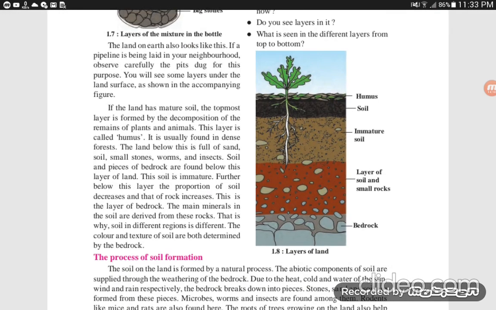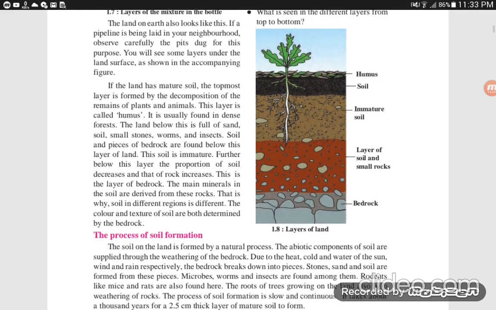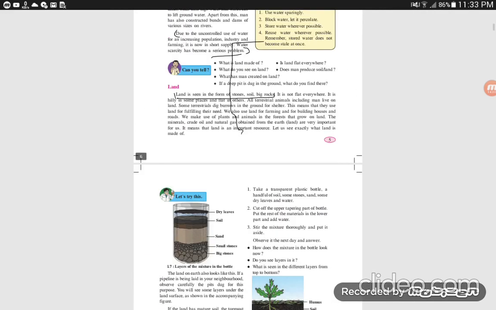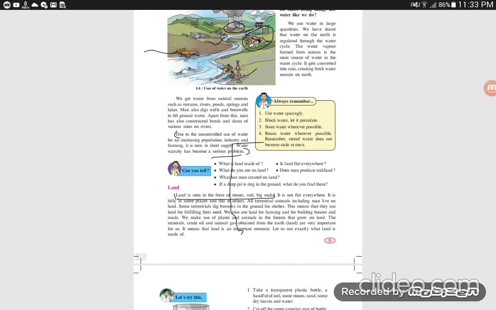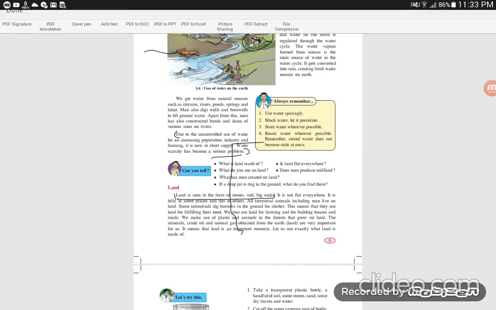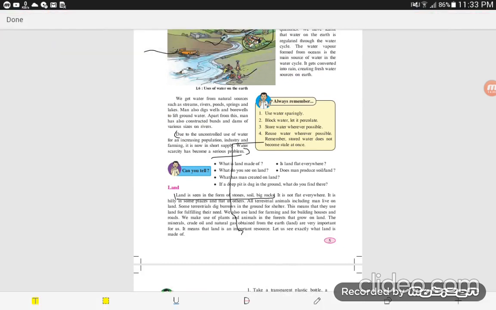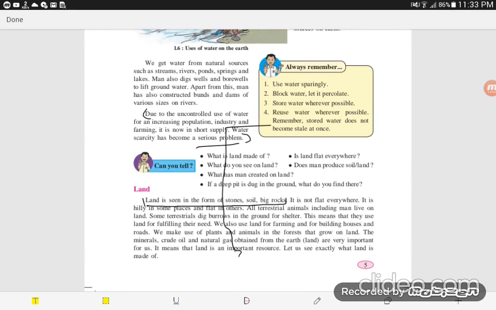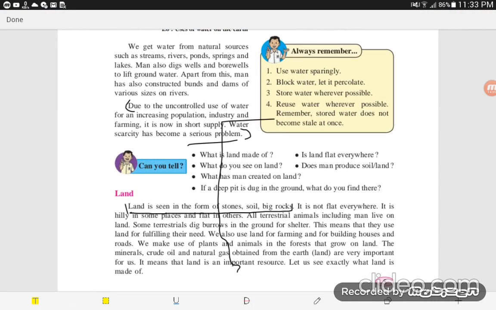Next question. Is land flat everywhere? No, land is uneven. Somewhere we see that there are mountains and hills, while at some places there are valleys.